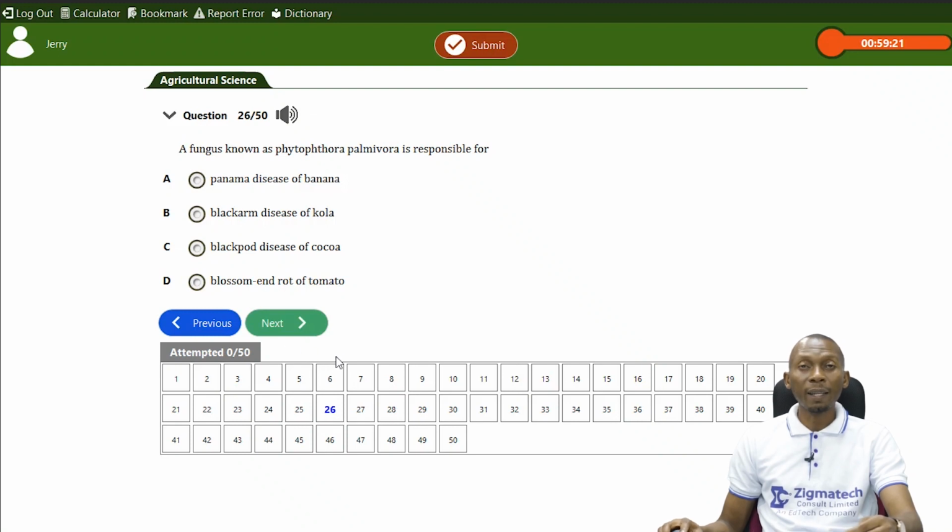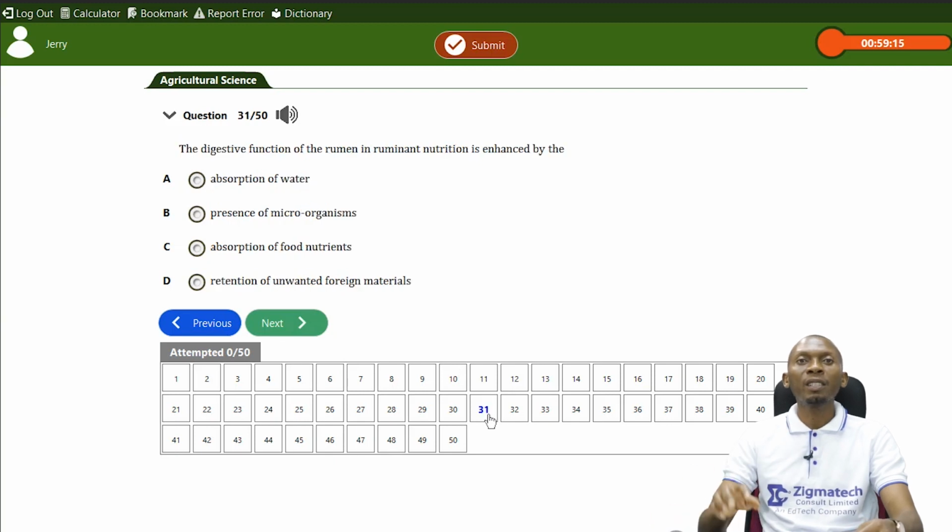We have another question, which says that the digestive function of the rumen in ruminant nutrition is enhanced by. I talked about certain bacteria that are located in the rumen of ruminants that help to digest cellulose.